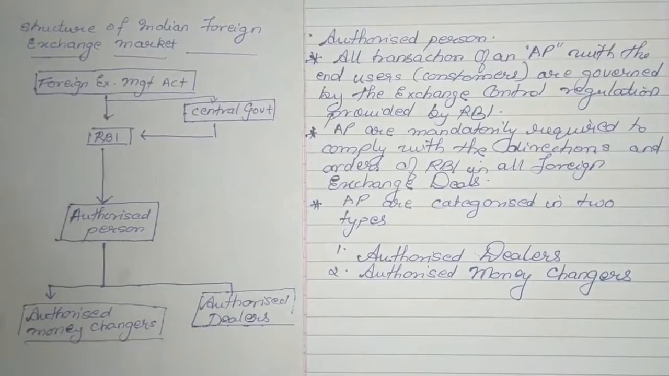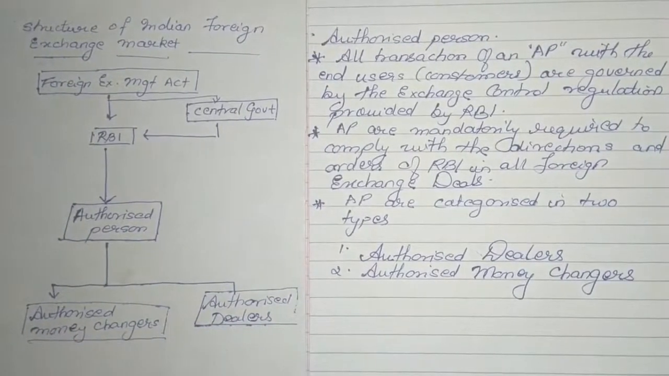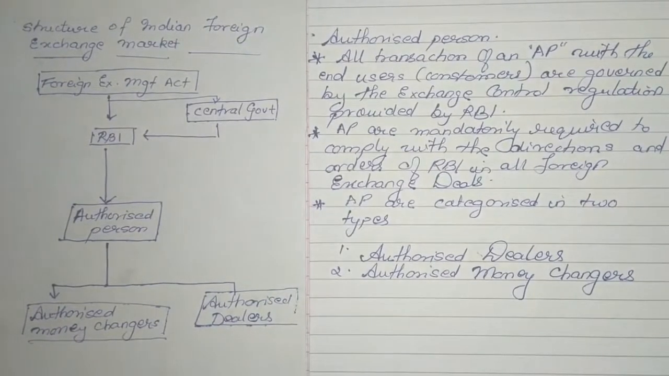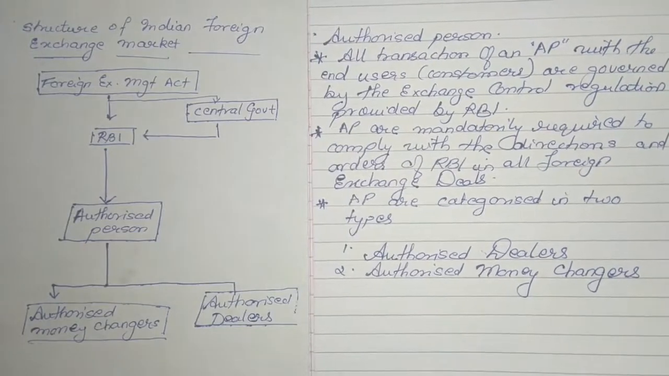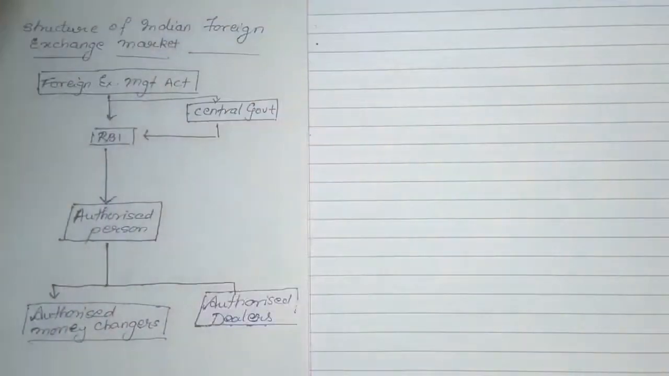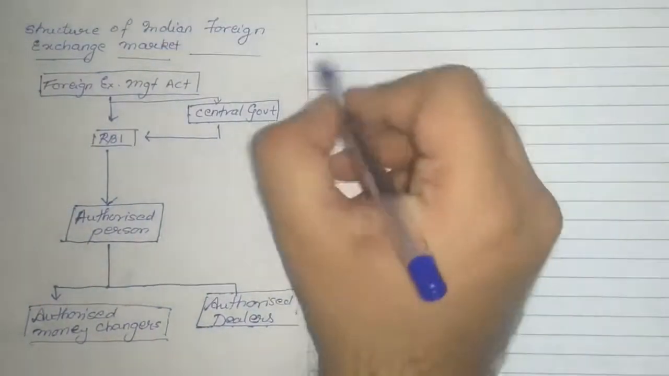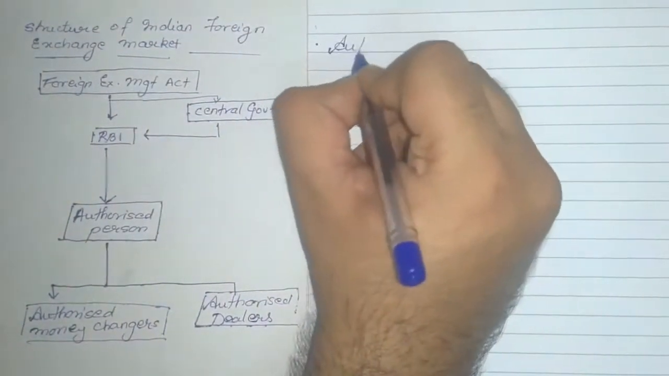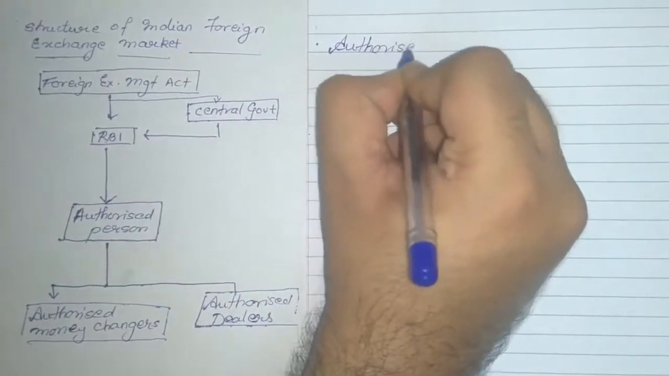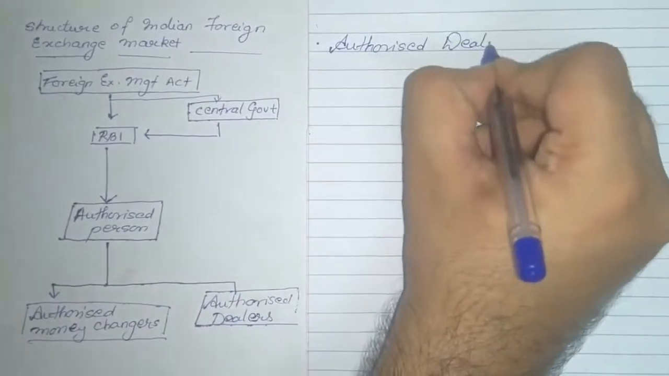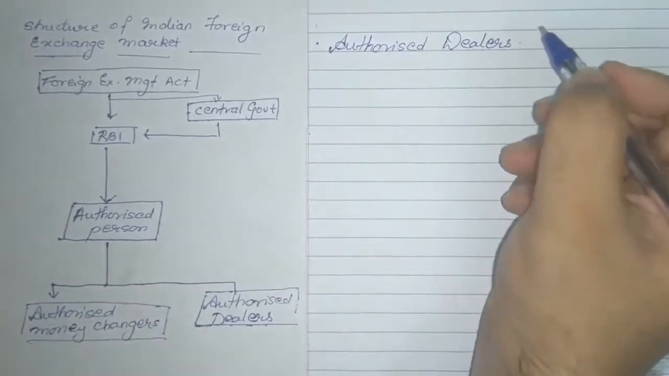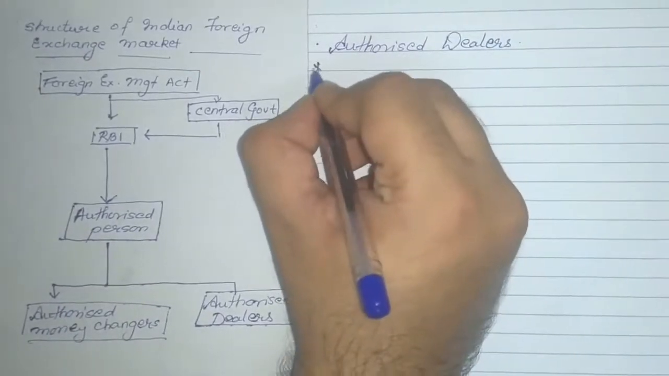Okay, so the authorized persons are further divided into two categories. One is the authorized money changers and second is the authorized dealers. Now let us understand what we mean by the term authorized dealers.